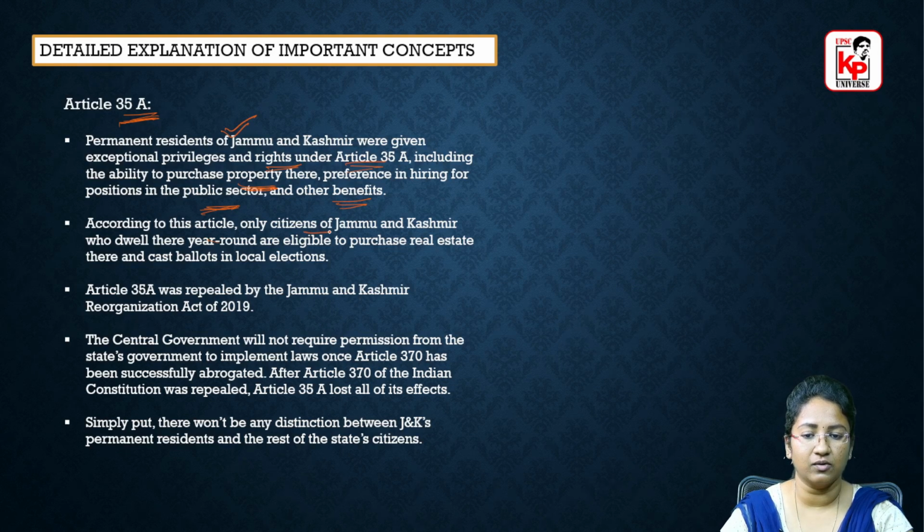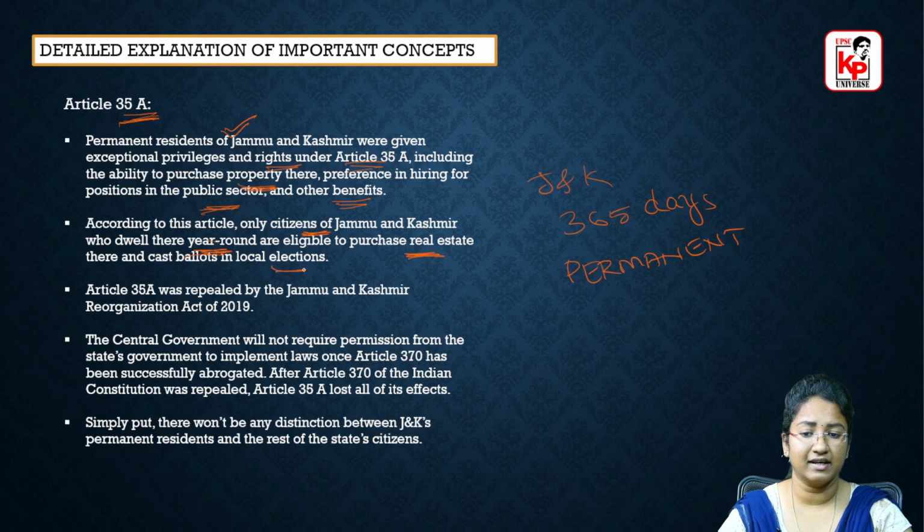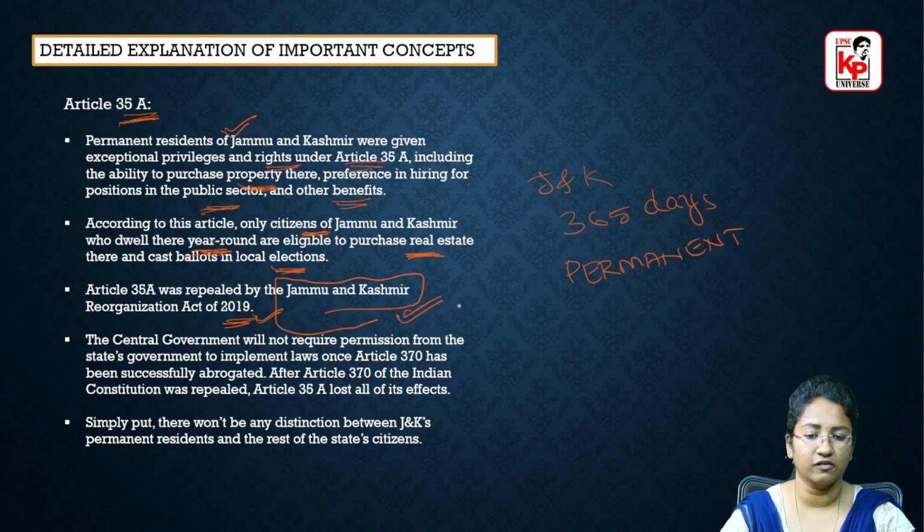And according to this article, only citizens of Jammu and Kashmir who dwell there year round, that means those who stay in Jammu and Kashmir for 365 days, right? That means for the permanent residents, some special privileges were provided. Only they were eligible to purchase real estate there and also to cast ballots in local elections. So you have to remember what special provisions were provided to the permanent residents. But this Article 35A was repealed by the Jammu and Kashmir Reorganization Act of 2019. Right. So do remember this Act of 2019.